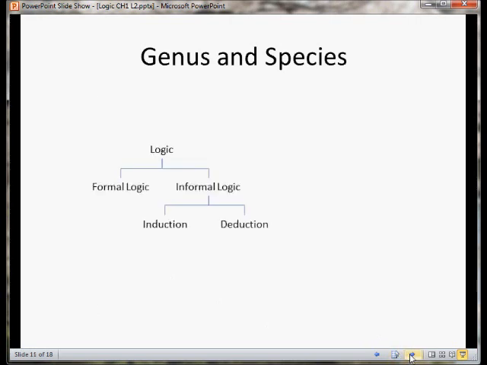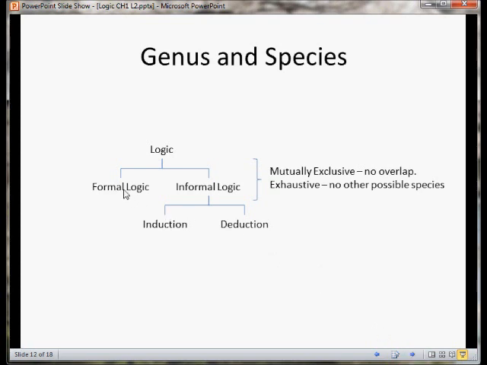Let's look at the term logic. Logic can be categorized into formal logic and informal logic. And likewise, informal logic can be a genus of induction and deduction. These are the different kinds of informal logic.